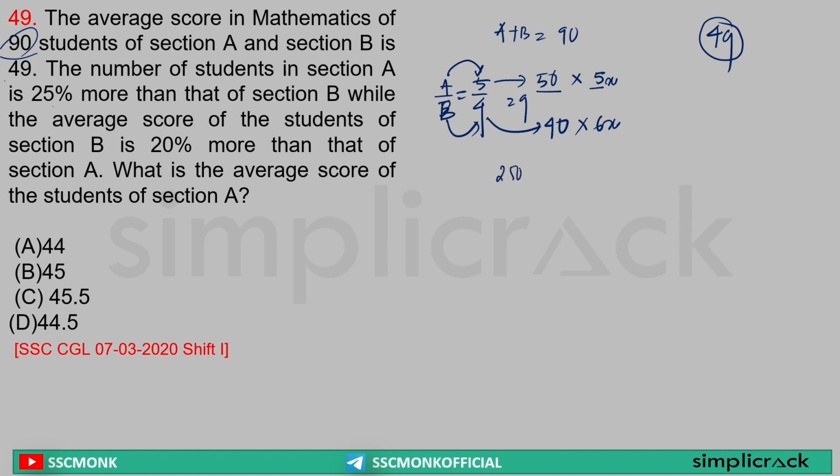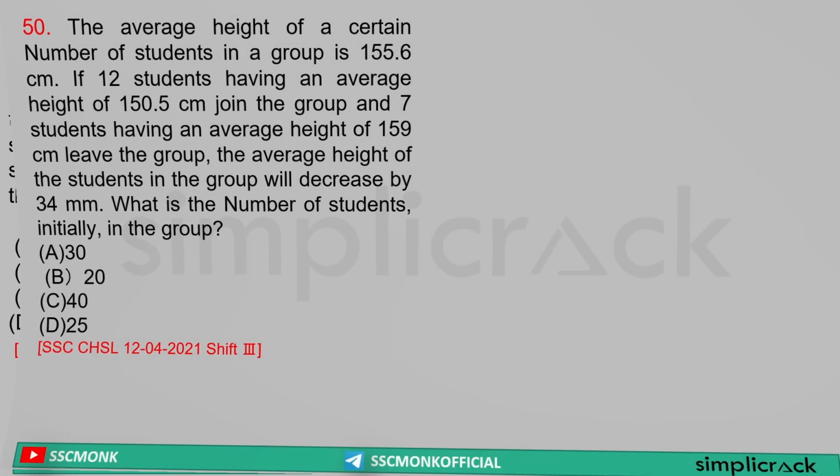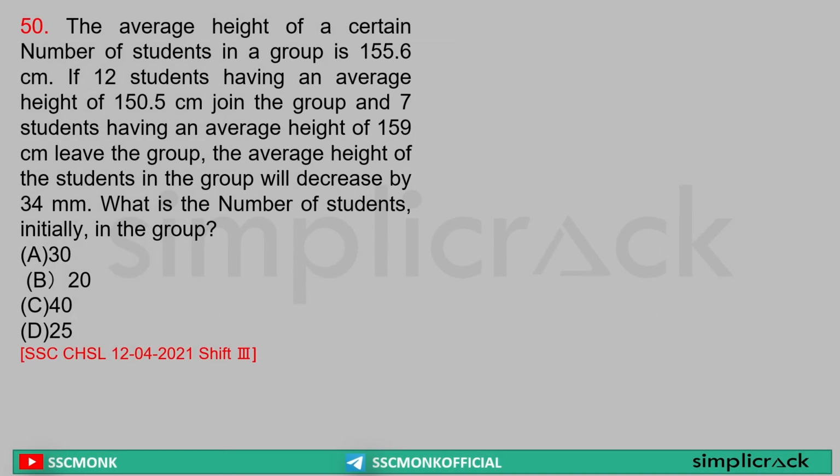Total score is 250x plus 240x, that is equal to 490x. And this is equal to 90 students times average 49. So 490x, 49 gone, 0 crossed out, so x is 9. So the average of section A, that is 5x, 5 into 9 is equal to 45. So the average score of section A is equal to 45. Answer. Clear?